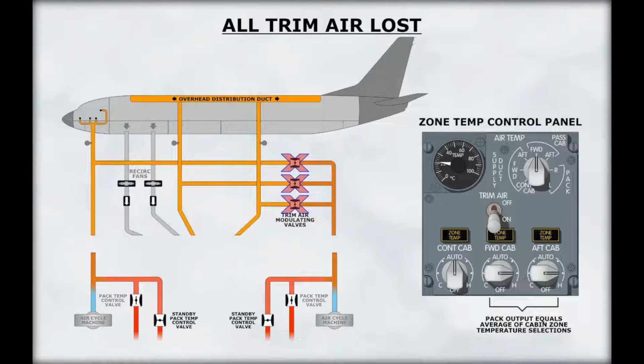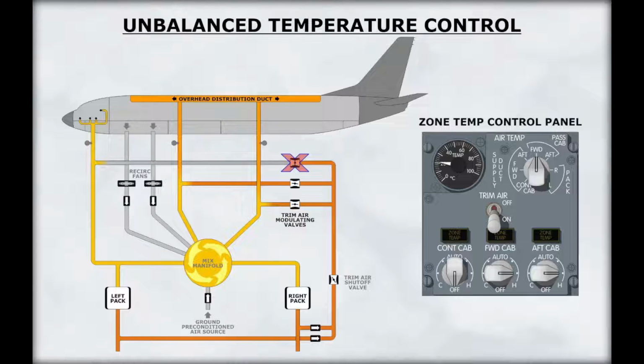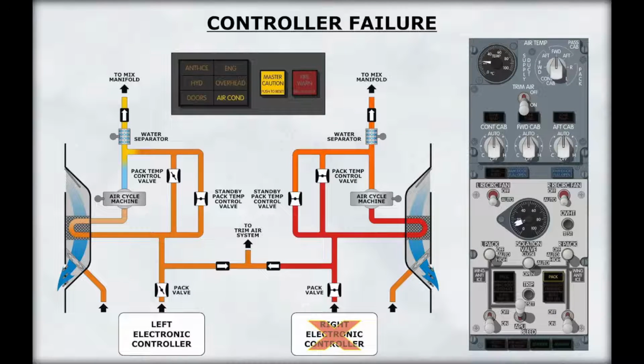If one of the cabin zone's trim air supply is lost, or if all trim air is lost, the output temperature of the right pack will be the average of the forward and aft cabin temperature selections. Turning off an individual zone switch will cause the temperature control system to operate with the remaining zone selections. In the event of a failure of the flight deck temperature control system, the flight deck temperature will be automatically controlled by the left electronic controller. As you recall, the right electronic controller provides primary control for the flight deck temperature.